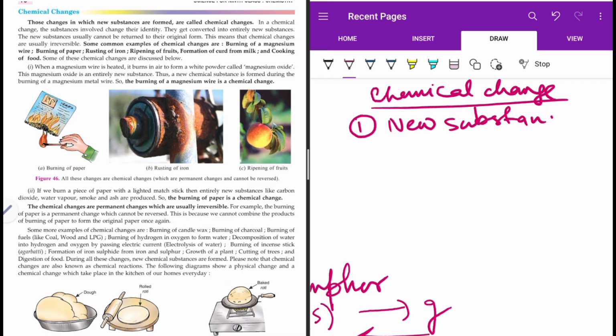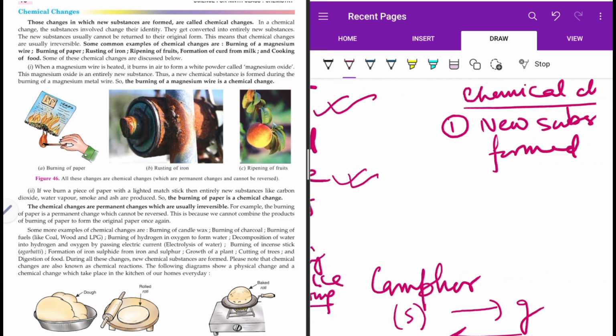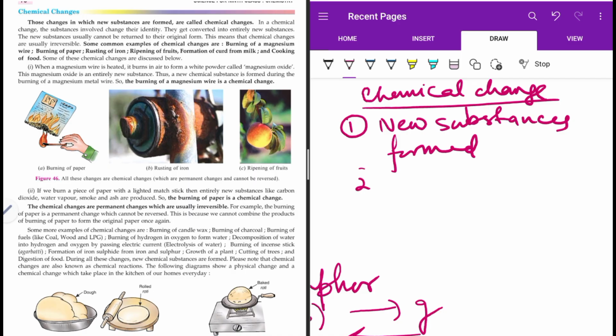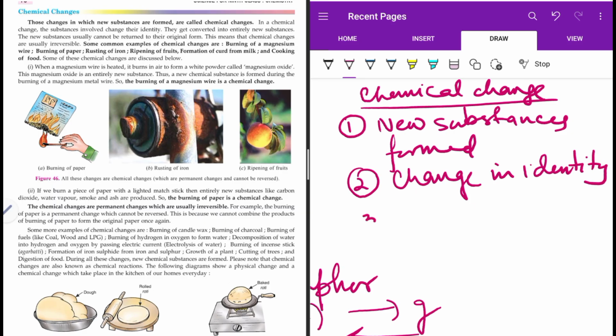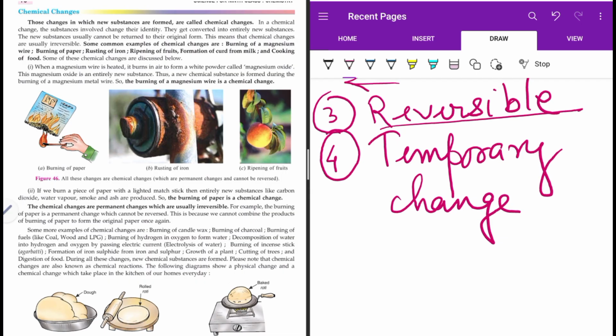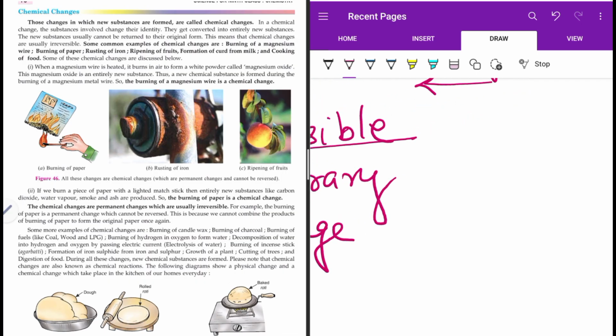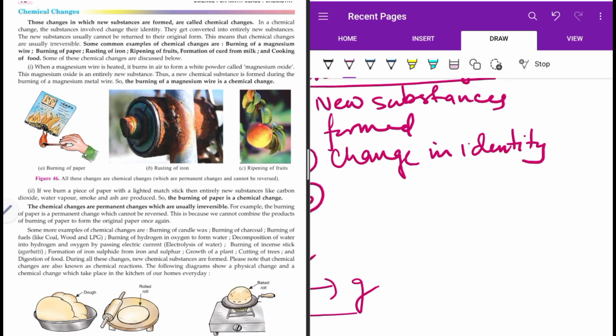Next, under physical change, there is no change in identity. So here there will be a change in identity, a completely new thing is obtained. Now, number three, for physical change, the process was reversible.